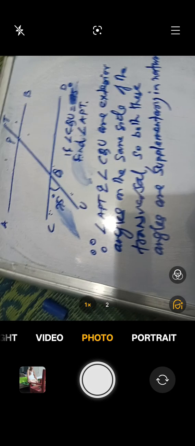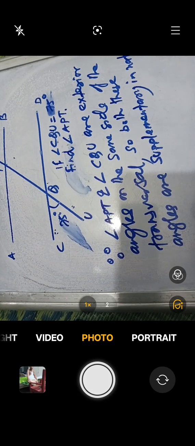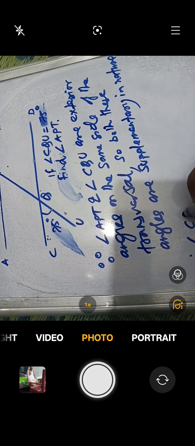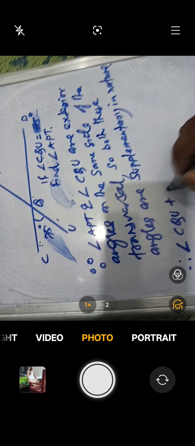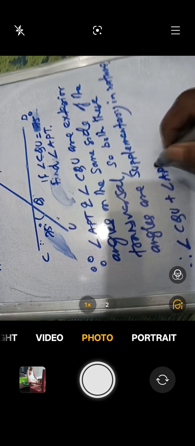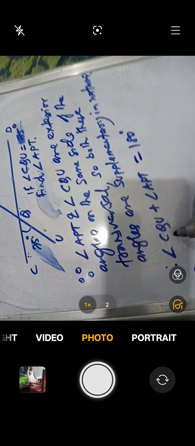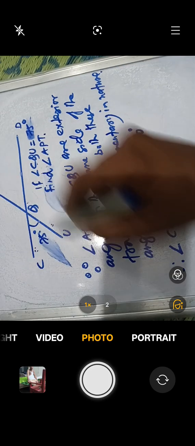What does that mean? Supplementary means the sum of the two angles will make 180 degree. So, therefore, angle CQU plus angle APT equals 180 degree, in which we already have angle CQU given as 75 degree.